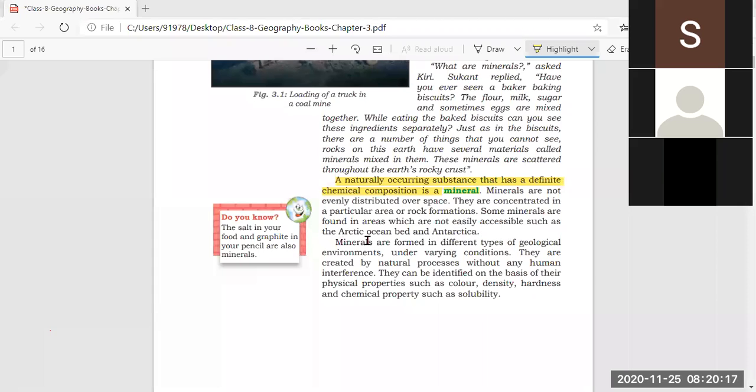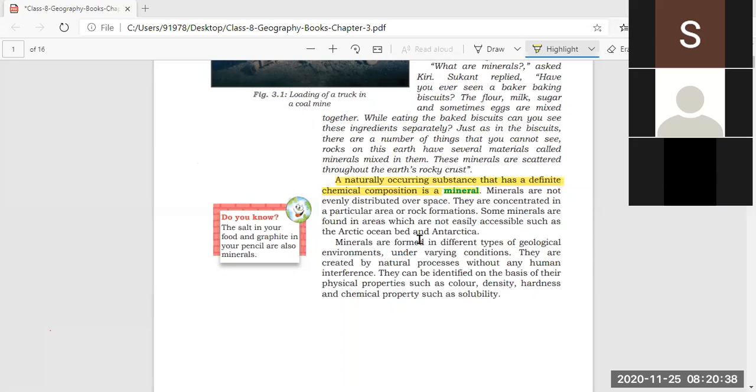Some minerals are found in areas which are not easily accessible, such as the Arctic Ocean bed and Antarctica. As we know, minerals are found everywhere, but some particular minerals are found in particular areas only.